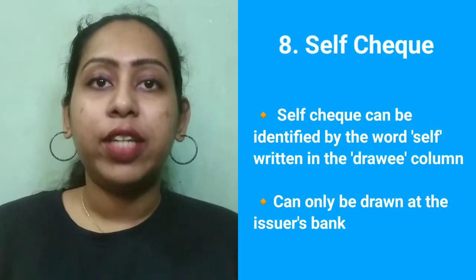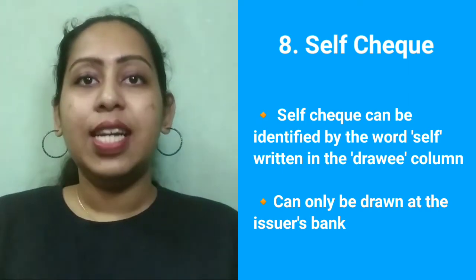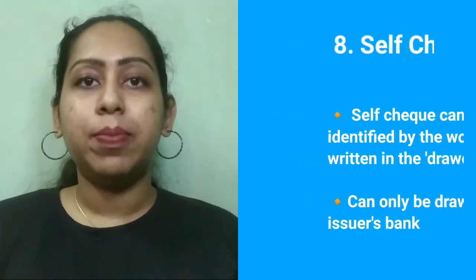8. Self-check. You can identify self-checks by the word "self" written in the drawee column. Self-checks can only be encashed at the issuer's bank.